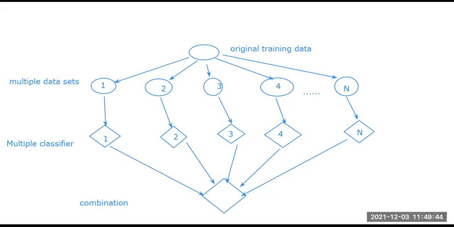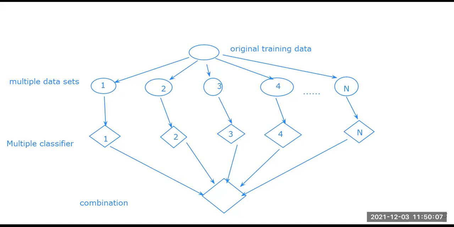So the local approach depends on the input, while in the global approach the output is generated from all the inputs.